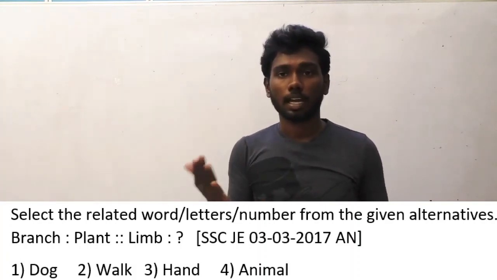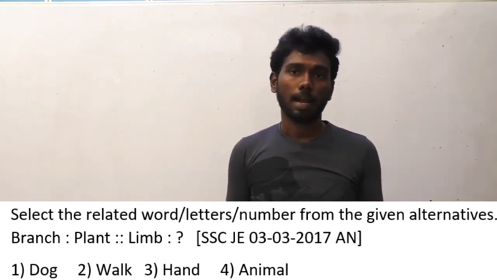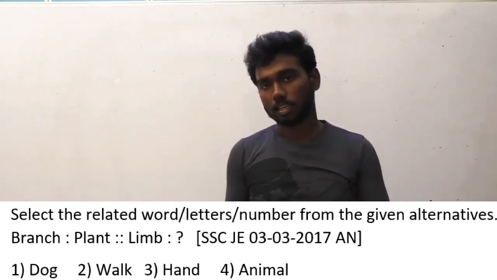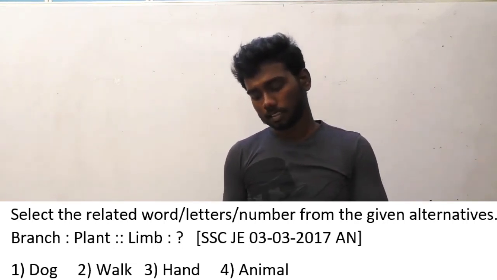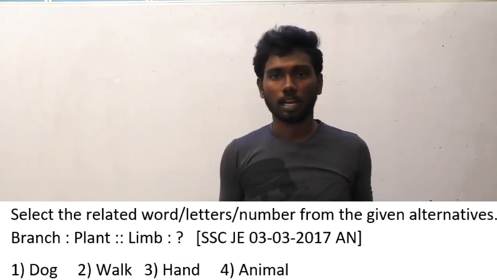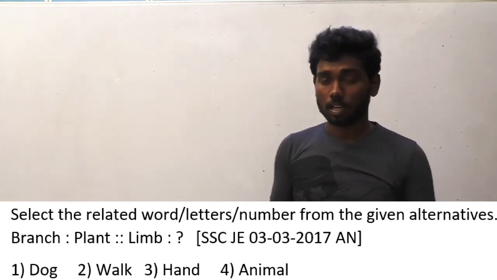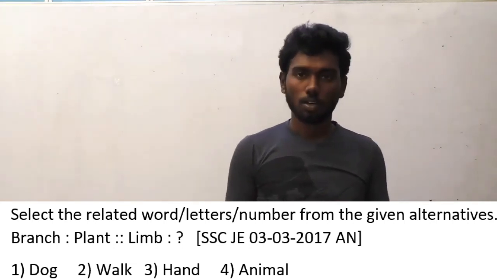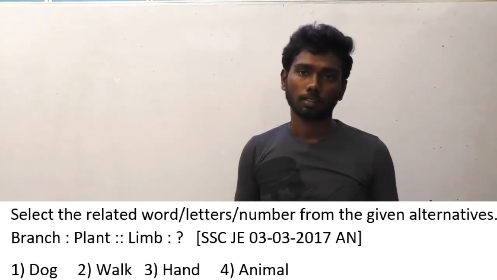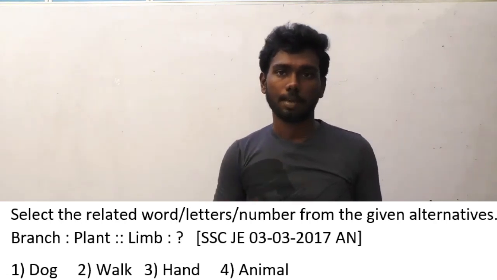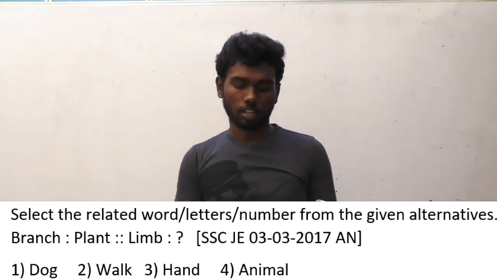Plant has branches. In the same way, what does an animal have? Limbs. So animal is the option here. Limbs will be had by an animal.